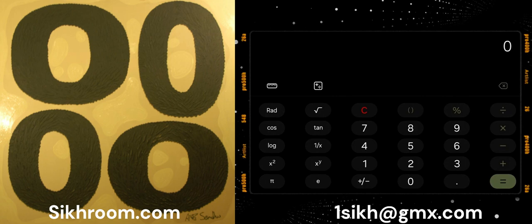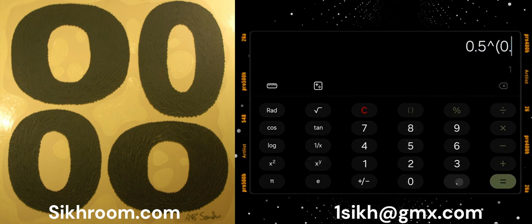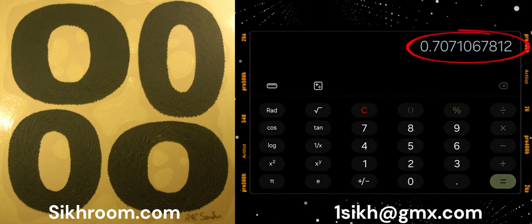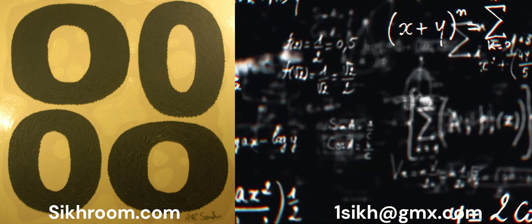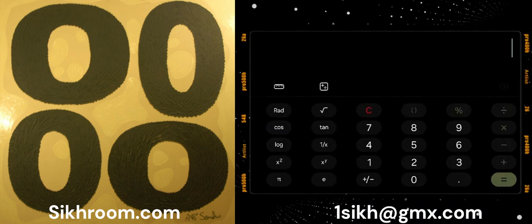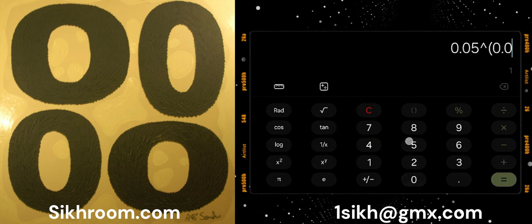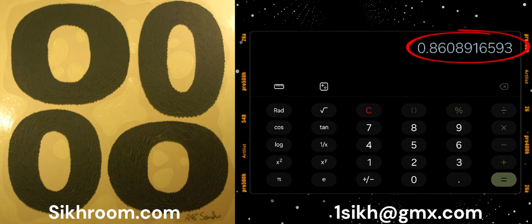And take 0.5 to the power of 0.5, x to the y right here. That's how you do it. The same 0.5 equals 0.707, right? 0.707. Now, if I go with a smaller number, will the result be larger? So 0.05, the last time was 0.5, to the power of 0.05 equals 0.86. That's bigger than 0.707. So let's go 0.005 to the power of 0.005 equals 0.97.